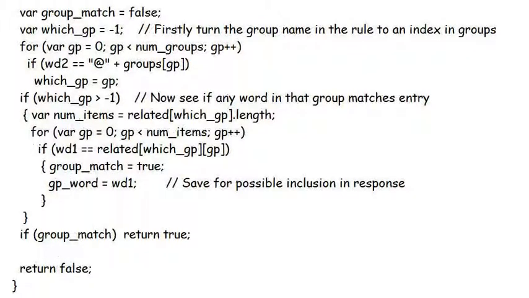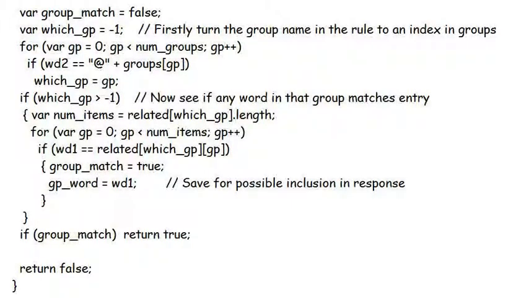Finding whether a word matches a group word such as family or pause emotion is slightly harder. Firstly, we take the group word, which we know because it starts with an @ symbol, and work out which group it comes from. The for GP loop goes through all of the groups, working out which of the groups the word matches. If the word were family, for instance, this loop would identify it with the family group. The index in the groups array is stored in which GP. Of course, it's always possible that the group referred to doesn't exist. You might have included a phrase, but forgotten to include the group that goes with it. That's why the next part can only be done if which GP has been set to a sensible value, rather than the starting value of -1.